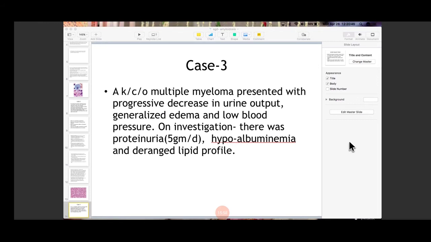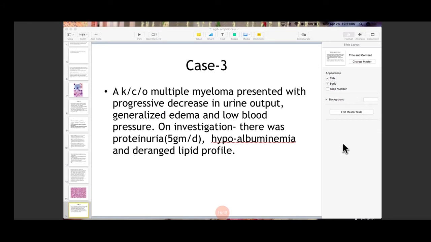malignant plasma cells circulating in the blood. Now, the patient is presenting with decrease in the urine output and edema and low BP. So, what is the most likely thing? Yes, it is amyloidosis. But what are the changes? What organ is mainly involved in this? Pooja, you've made a diagnosis which is right. But then what organ is getting involved in this because of amyloidosis?